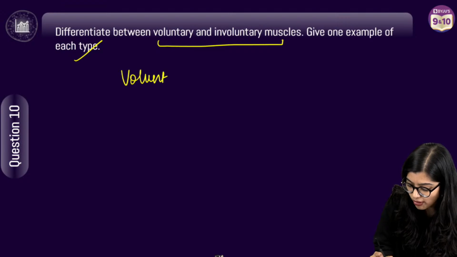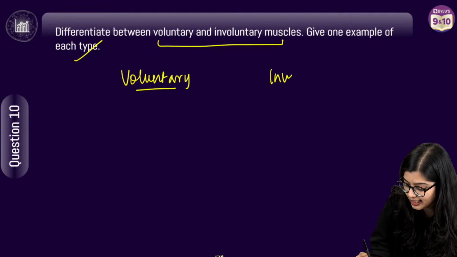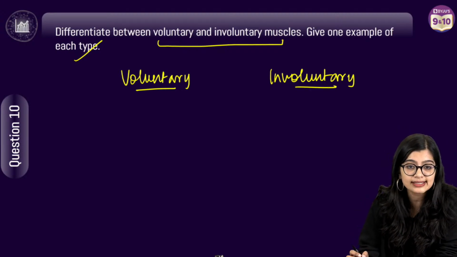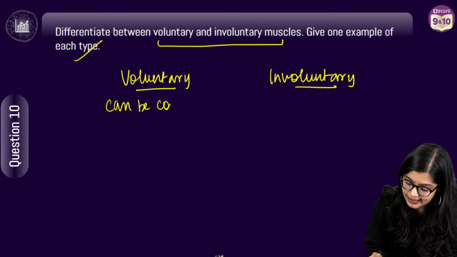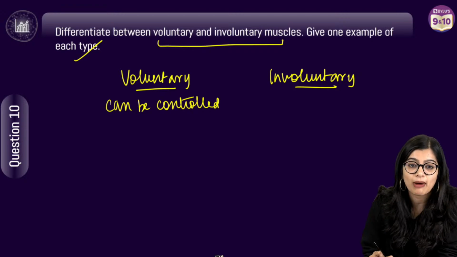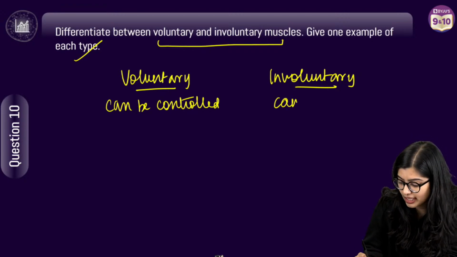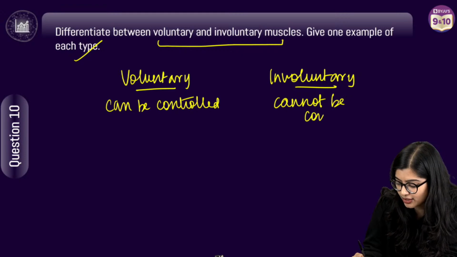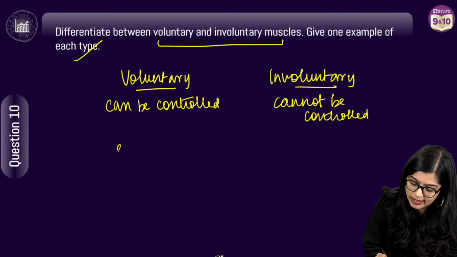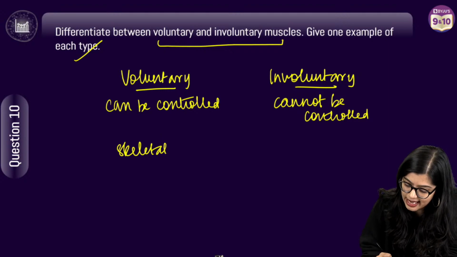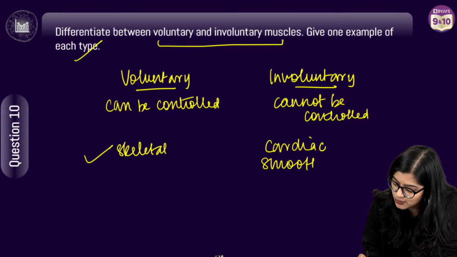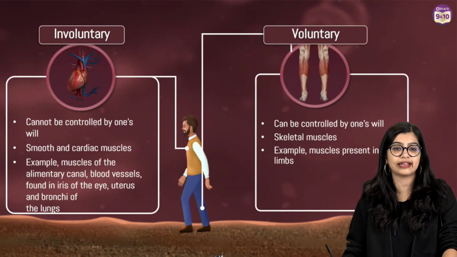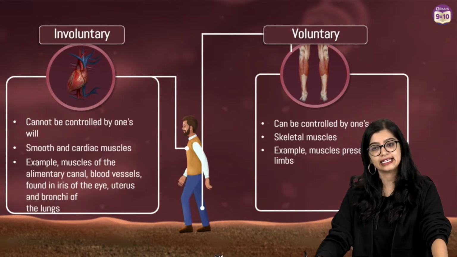So let's talk about voluntary muscles versus involuntary muscles. When you talk about voluntary, they can be controlled. While on the other hand, involuntary cannot be controlled. Now give me one example. Voluntary is nothing but your skeletal muscles. Here you can say your cardiac muscles and your smooth muscles are examples of involuntary. Very simple and easy.